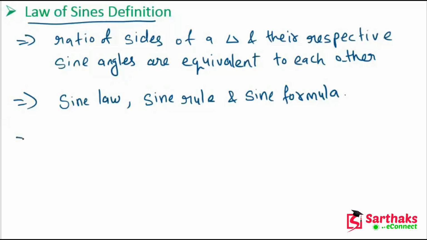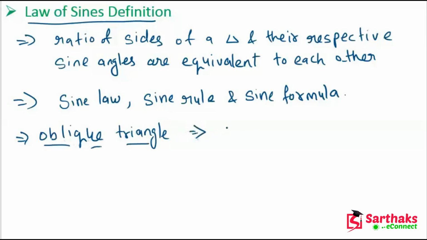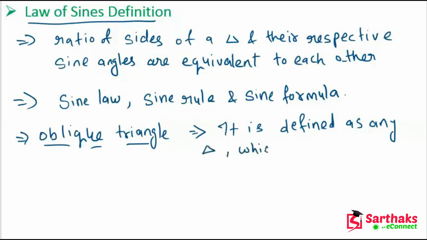Now what is an oblique triangle? It is defined as any triangle which is not a right triangle.